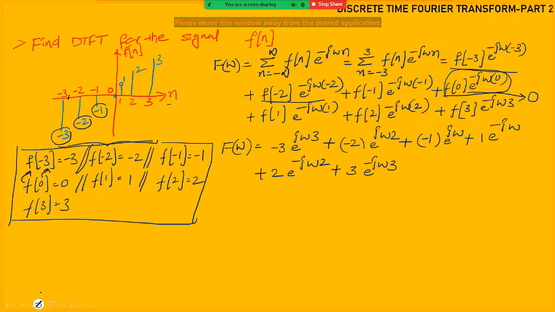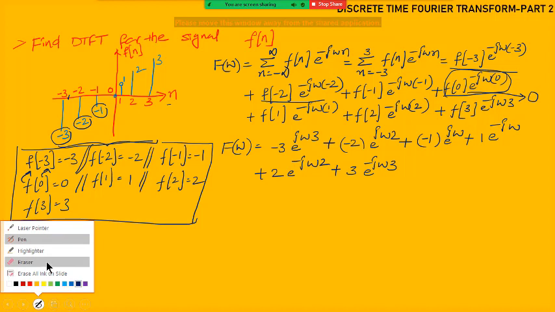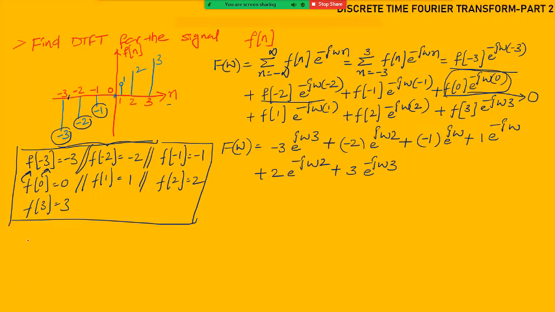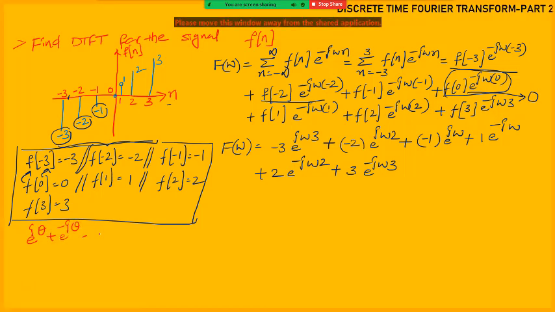But before that, see this one. E power j theta plus e power minus j theta is equal to 2 cos theta. This one I have already written, and we used it in the previous problem. If it is e power j theta minus e power minus j theta, divided by 2j, then we can say it is sin theta. In cos theta the j term will not be there, but in sin theta j is there.